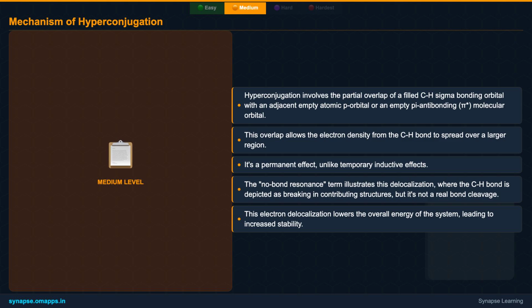It's a permanent electronic effect, unlike some temporary influences. The term no-bond resonance helps visualize this delocalization, suggesting a virtual breaking of the CH bond in contributing structures, which isn't a real event, but a way to depict electron movement. Ultimately, this delocalization lowers the molecule's energy, making it more stable.